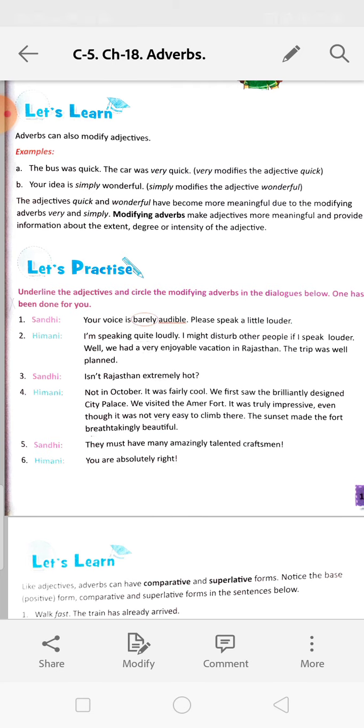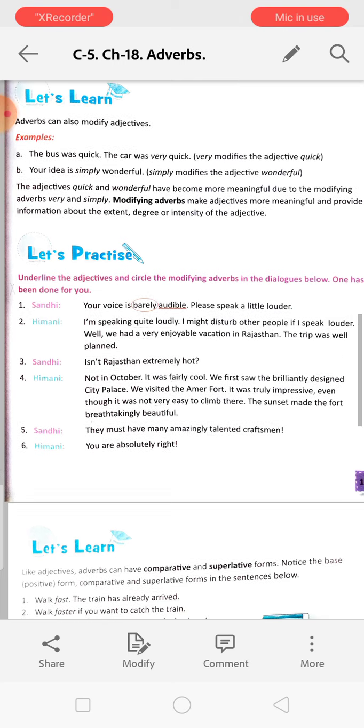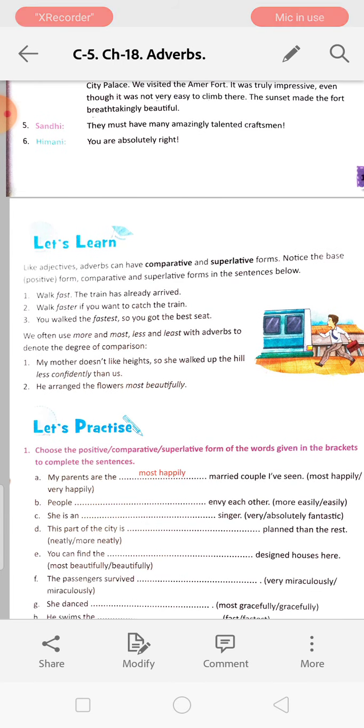I might disturb other people if I speak louder. Well, we had a very enjoyable trip. So here enjoyable is an adjective and very is a modifying adverb. Okay. The trip was well planned. Isn't Rajasthan extremely hot? Hot is an adjective and extremely is a modifying adverb. Do the rest by yourself.